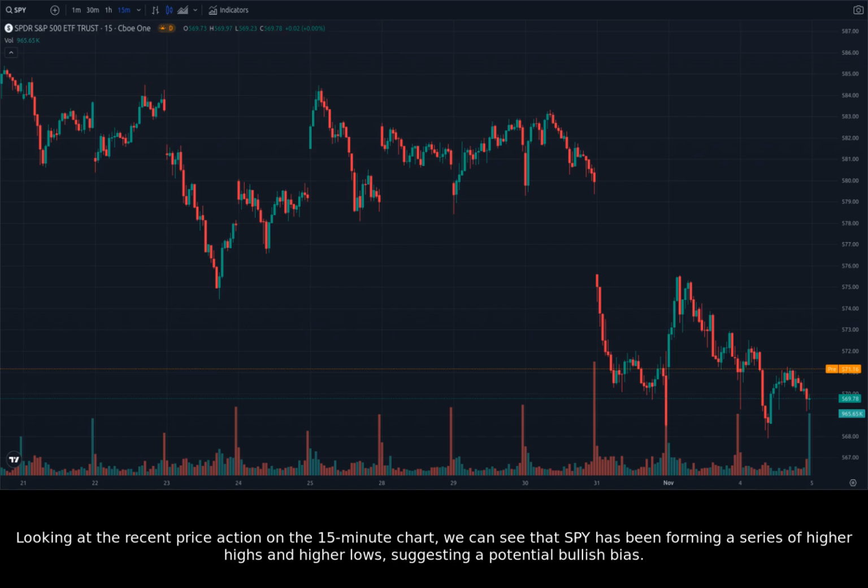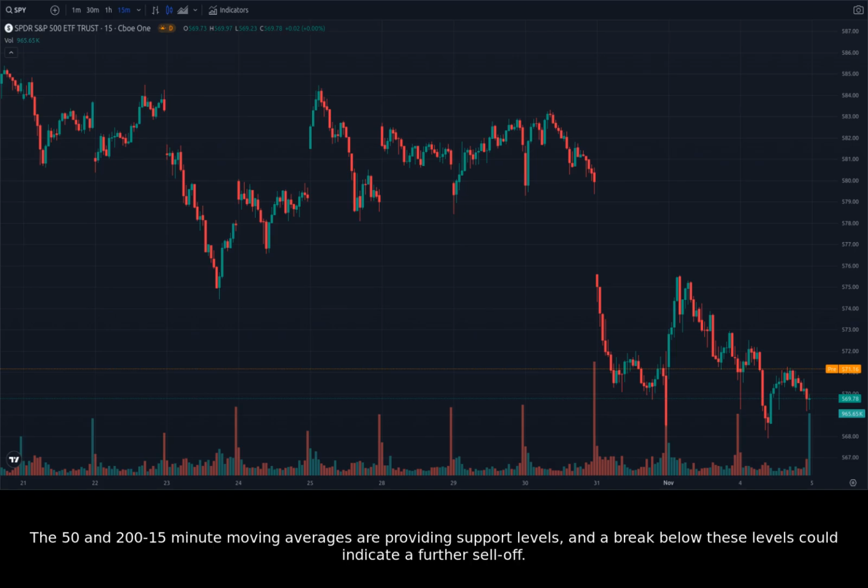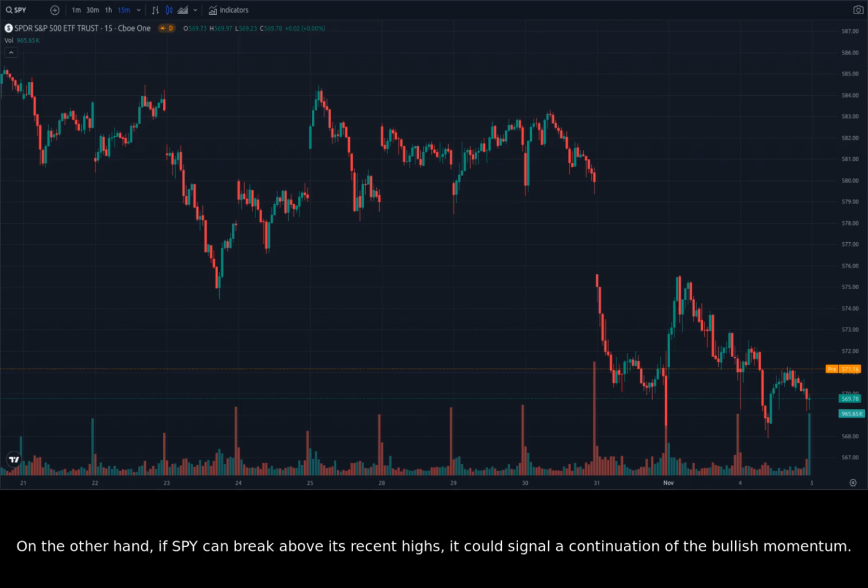Looking at the recent price action on the 15-minute chart, we can see that SPY has been forming a series of higher highs and higher lows, suggesting a potential bullish bias. However, the volatility is still very high, and the market could easily reverse direction. The 50 and 200 15-minute moving averages are providing support levels, and a break below these levels could indicate a further sell-off. On the other hand, if SPY can break above its recent highs, it could signal a continuation of the bullish momentum.